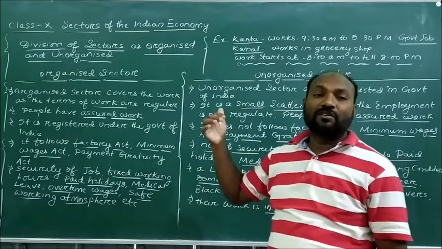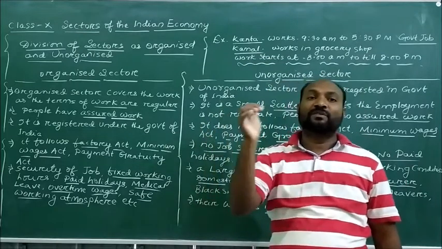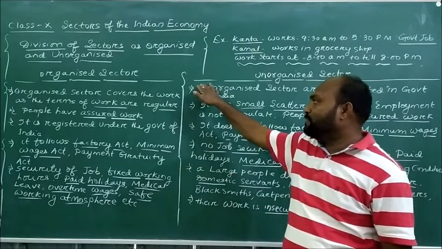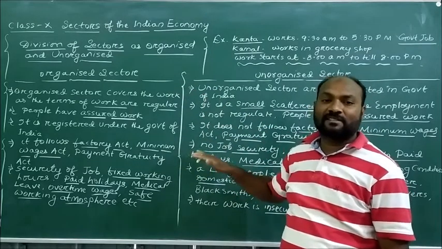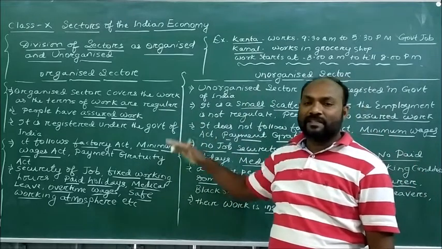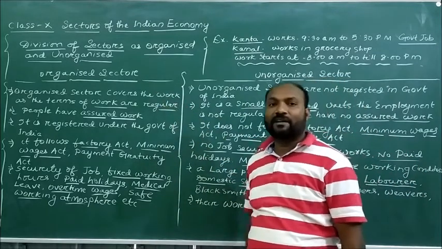But in the unorganized sector there is no such thing. Let us see the difference between the organized and unorganized sectors. First, let us understand all about the organized sector.